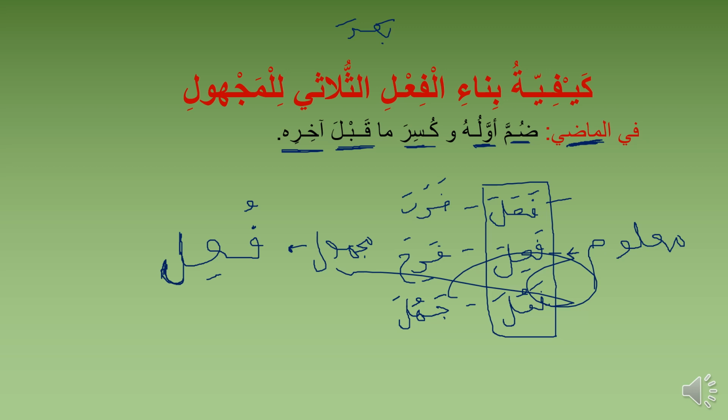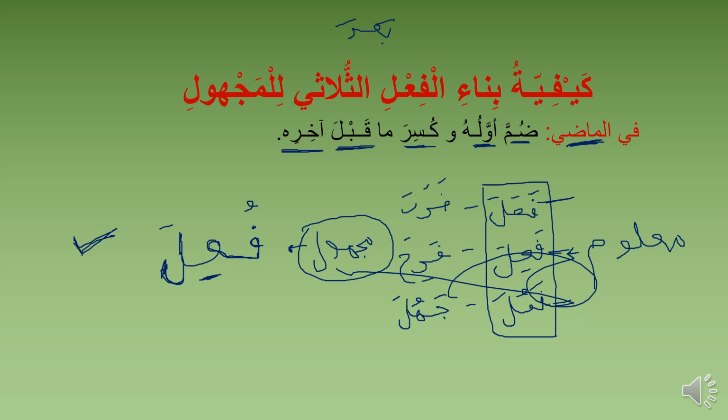And the last letter is normally taking fatha. Any madi verb, the last letter always takes fatha, either majhul or ma'lum. So give the first letter dhamma, and give the second to the last letter, the letter before the last letter, kesra. So that is it. In ma'lum case, the active verb, it can be fa'ala, it can be fa'ila, it can be fa'ula. But in majhul, the template is just fa'ula.